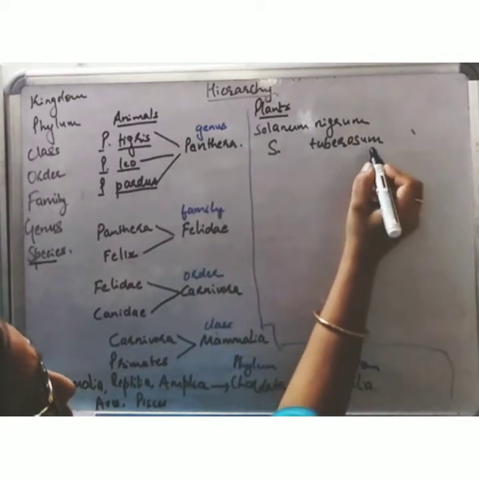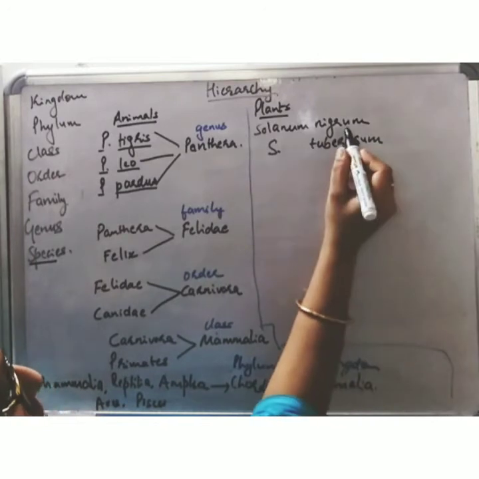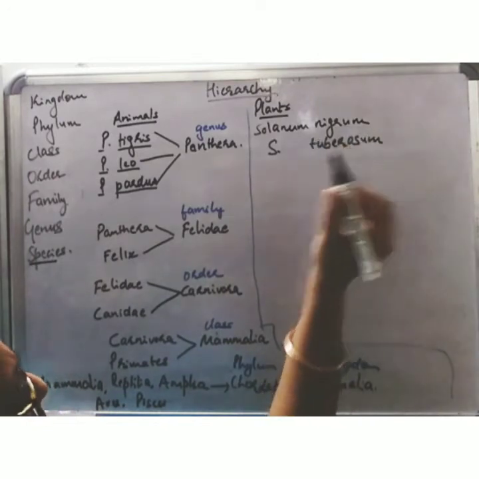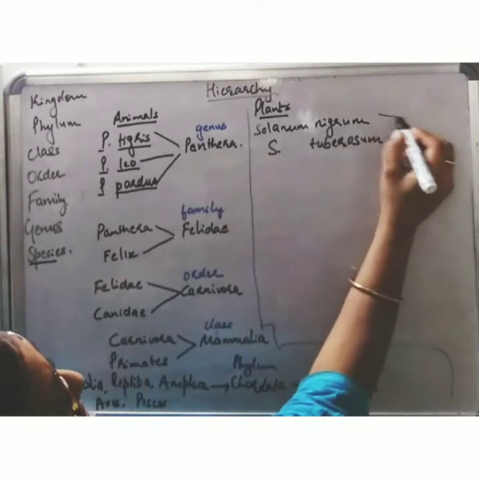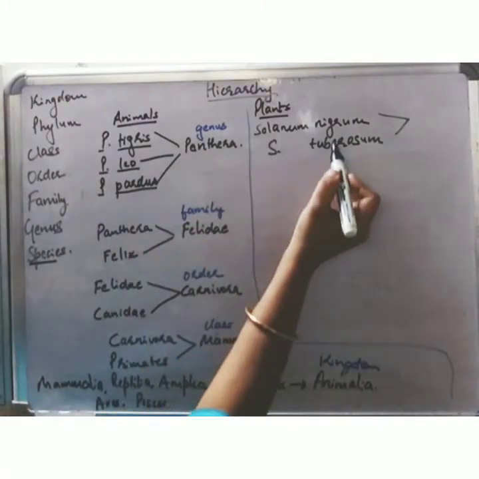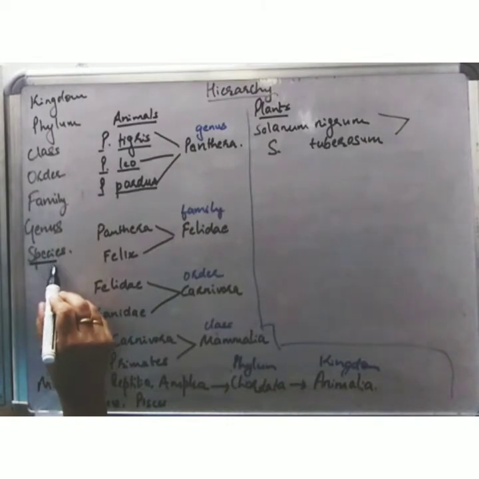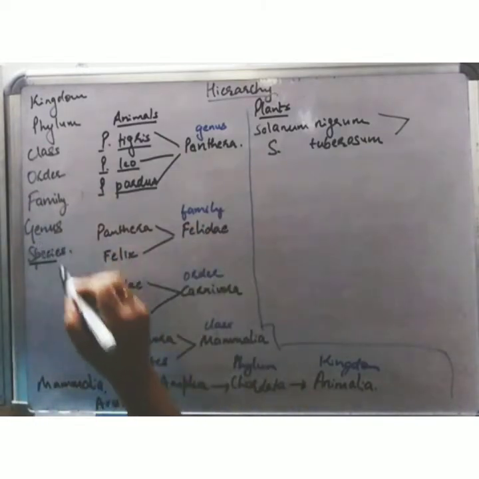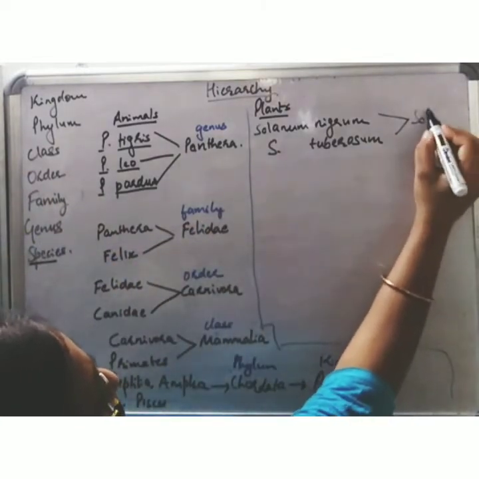Solanum tuberosum is the potato. Solanum nigrum is the brinjal. So Solanum is the genus and nigrum and tuberosum are the two species. They belong to the genus Solanum.